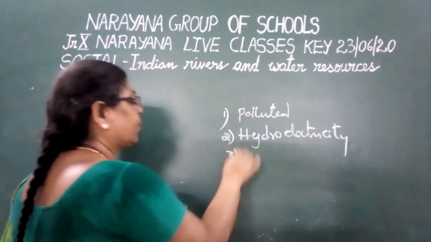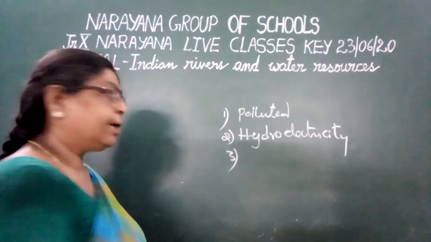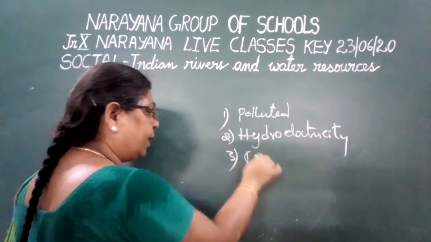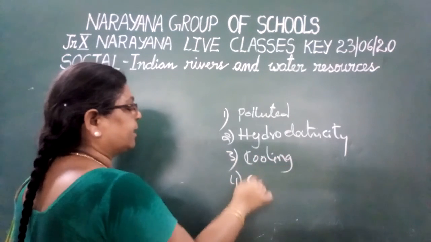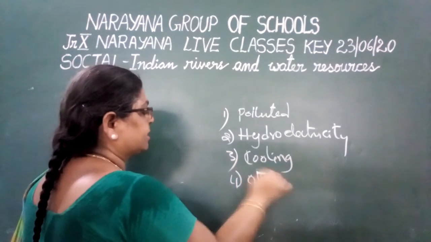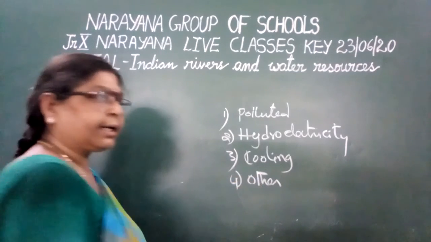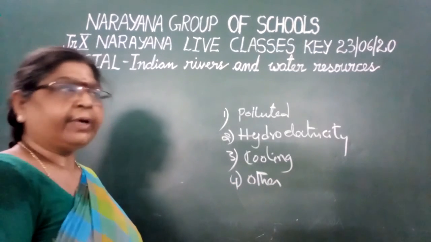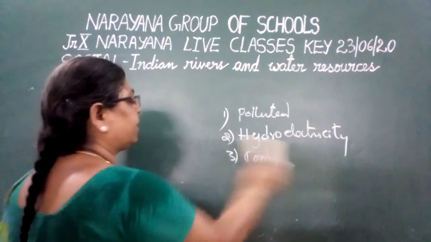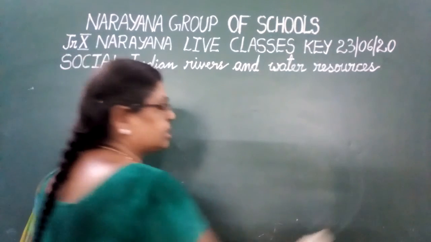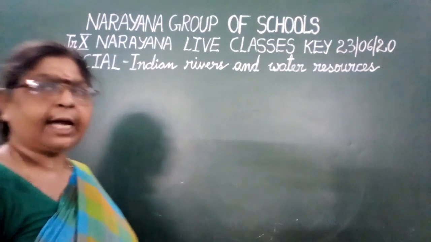And the third one is for cooling effect. And the fourth one is other purposes. For all these reasons, the industries are getting the blame for the water disputes. Right, children? This is the relationship between the industries and the water disputes.